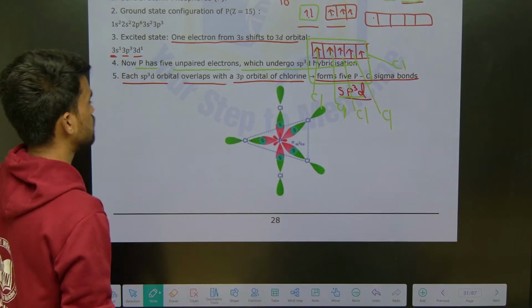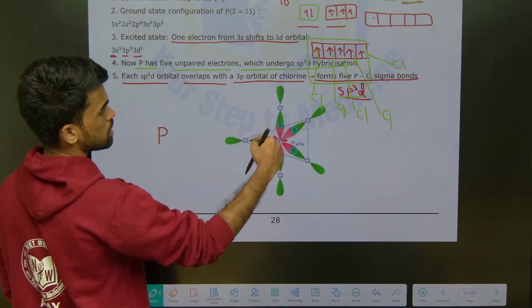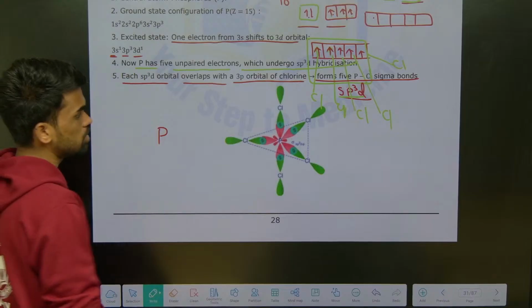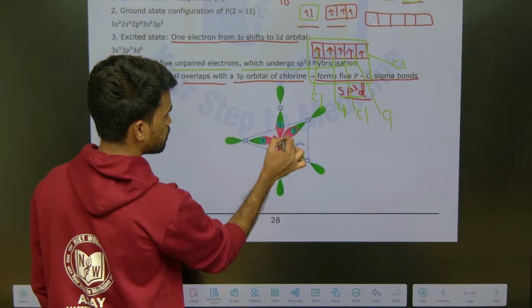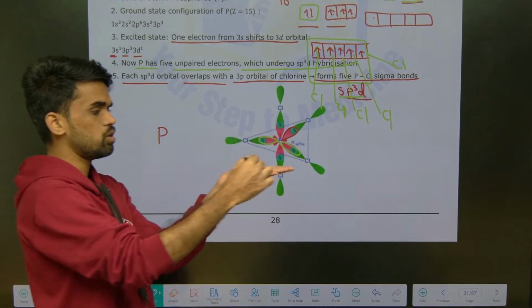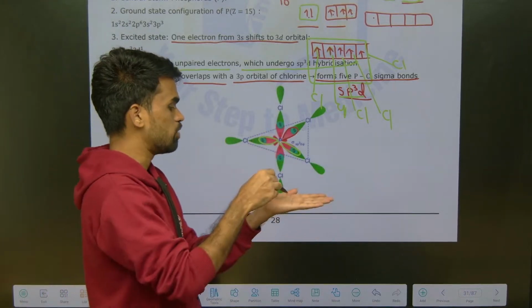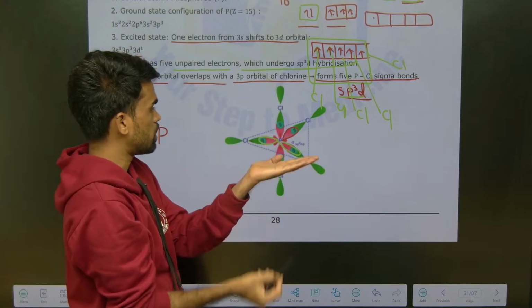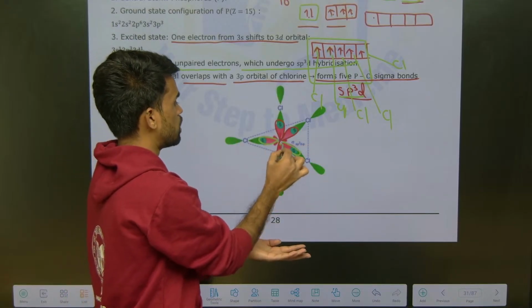So, at the center you have phosphorus. How many orbitals are there? There are 5 orbitals now. You can place 3 orbitals in the plane like this, at 120 degrees to each other. One orbital goes upside and the other goes downside, one hybrid orbital here and one here.